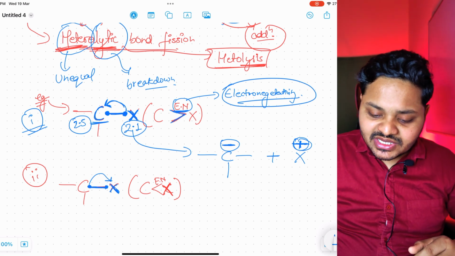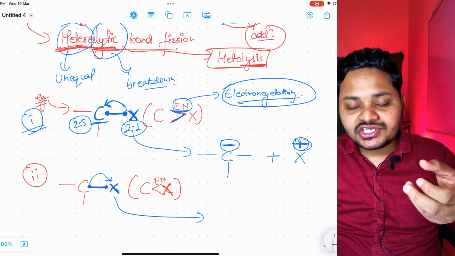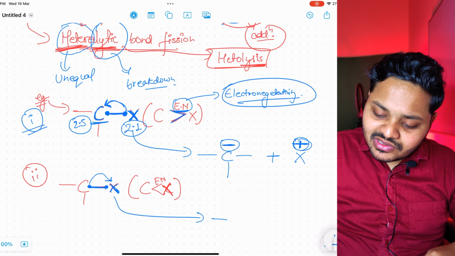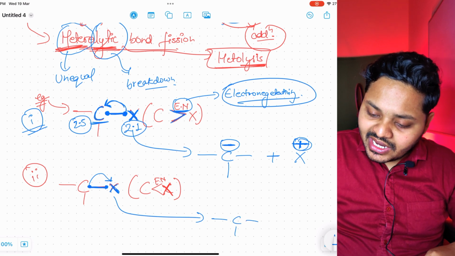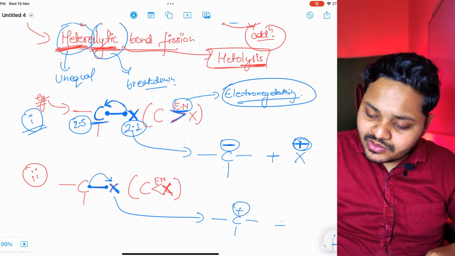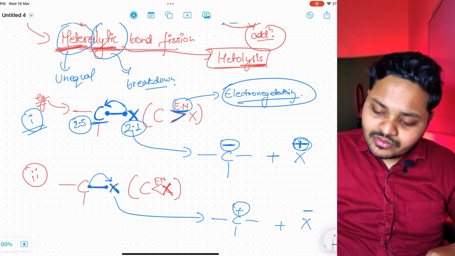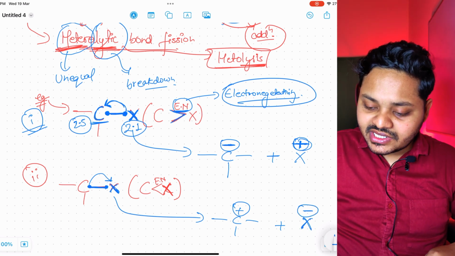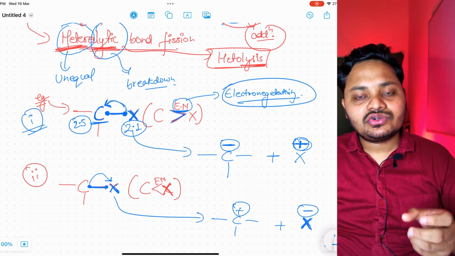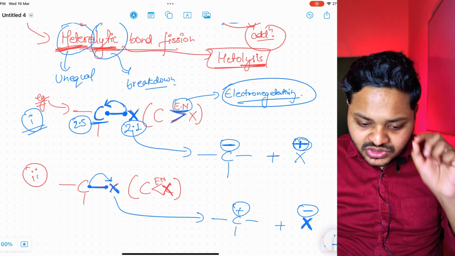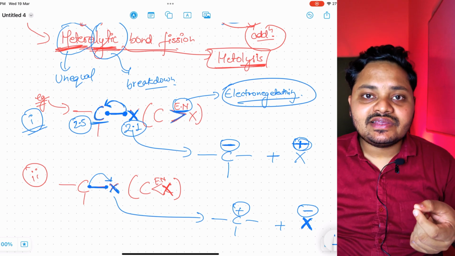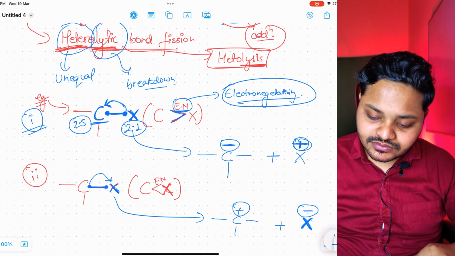The same situation occurs, but with the opposite generation: a carbocation on carbon, and a carbanion on the X element. Now X will be richer in electrons, and carbon will be electron deficient. Okay, so this is the heterolytic type of bond fission. Heterolytic, that's why unequal.